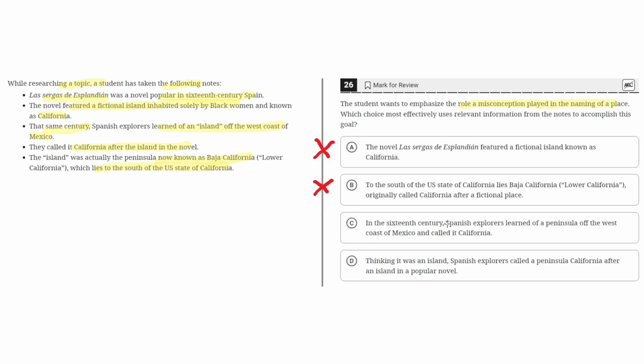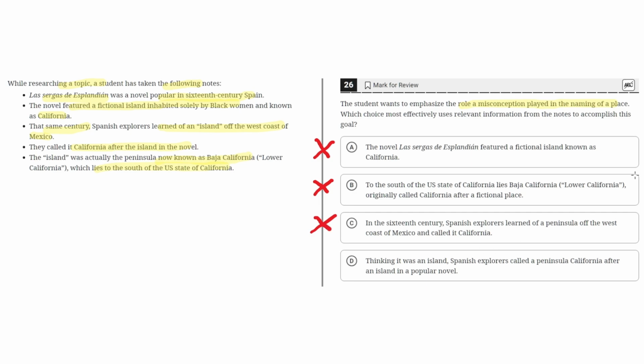C. In the 16th century, Spanish explorers learned of a peninsula off the west coast of Mexico and called it California. This is incorrect because this simply says that they learned of a peninsula off the west coast of Mexico and called it California. This does not highlight the role misconception played in the naming of a place. So option choice C is incorrect because it doesn't highlight that there was a misconception at all.